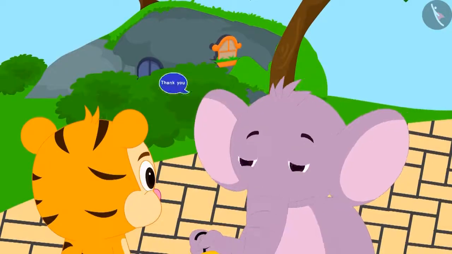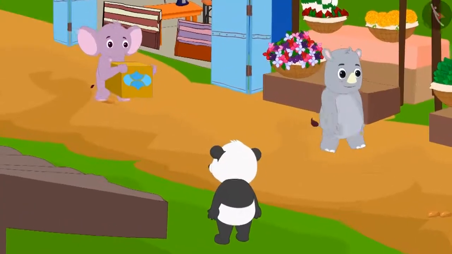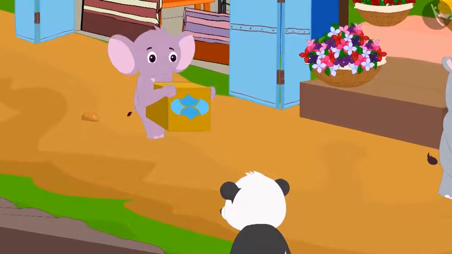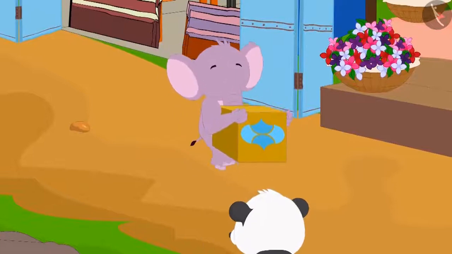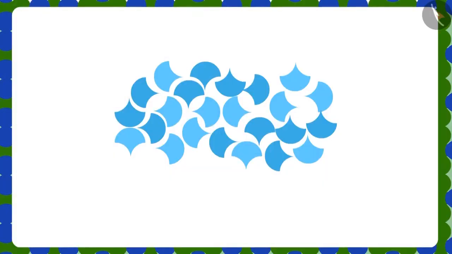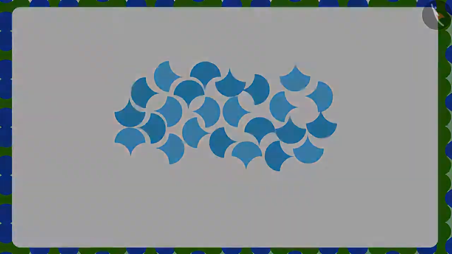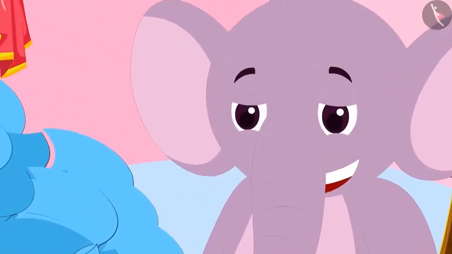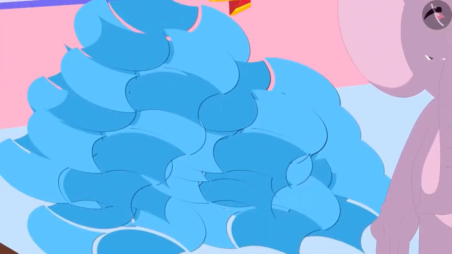He thanked Sher Khan and bought some curvy shaped tiles to make a beautiful pattern on the floor of his house. Appu reached home and with great excitement started making patterns with tiles bought from the market.